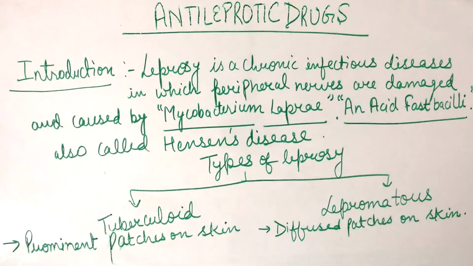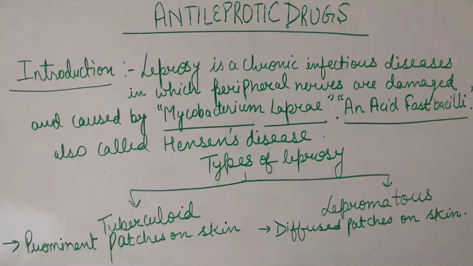Now the types of leprosy. Leprosy is divided into two types. First one is tuberculoid leprosy and second one is lepromatous leprosy. In tuberculoid leprosy, there are prominent patches on the skin, and in lepromatous leprosy, there are diffuse patches on the skin. So if skin lesions are not treated well, they will also cause atrophy, which is decreased function of muscles or some parts of the body.